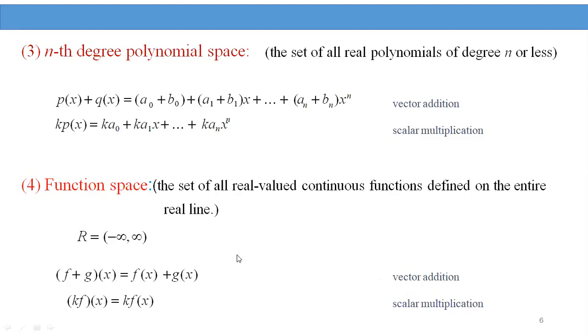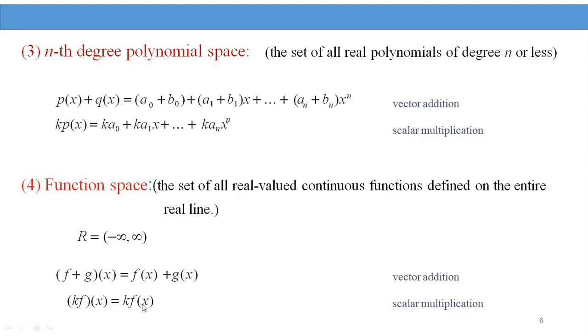Identity function means 0 of x. That also exists. Negative of the function: if you take f of x, what is the negative function? Minus f of x. That's why every continuous function has an inverse also. By multiplying by constants, k into f of x is equal to k into f of x.